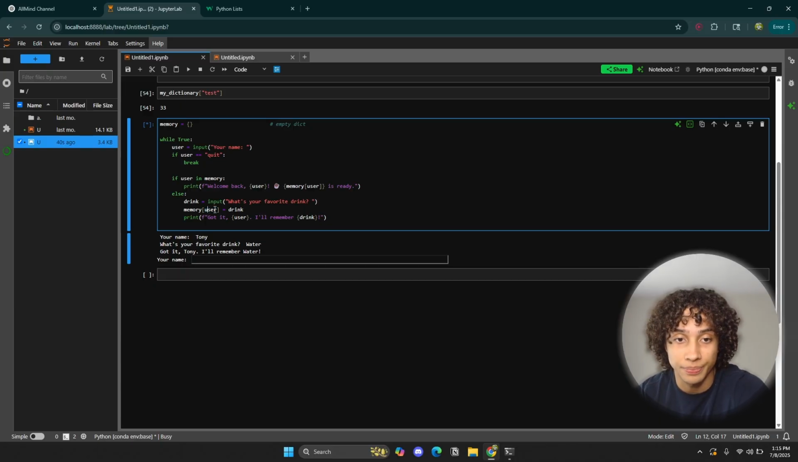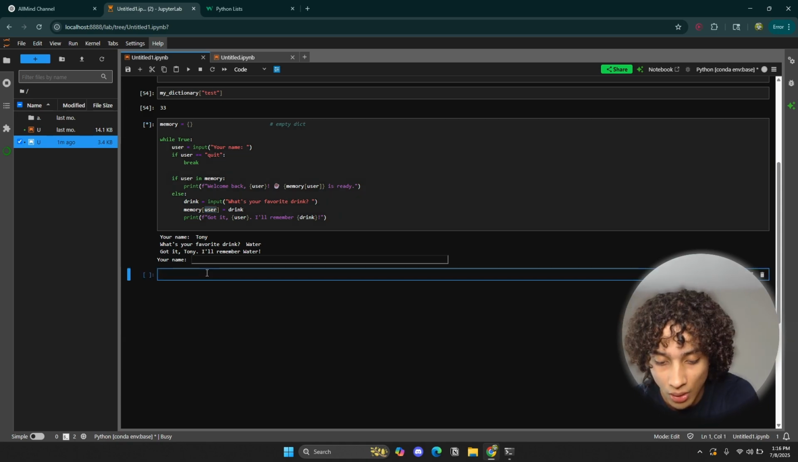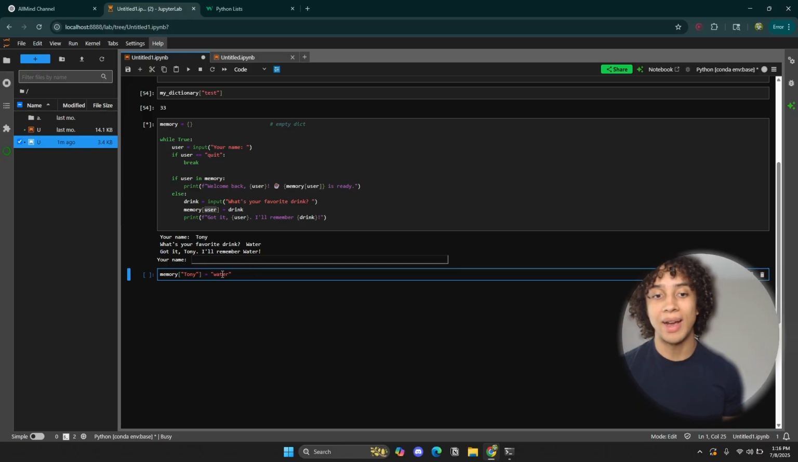So in our case, user is what we already defined up here, whatever the user actually typed in. We typed in Tony, and it's stored in our user variable. So this is going to be Tony. Let's write that out separately. This is actually what's happening: Python is adding the key Tony with the value water. So it's a key value pair. That's what a dictionary is, right? So it's adding Tony to water.